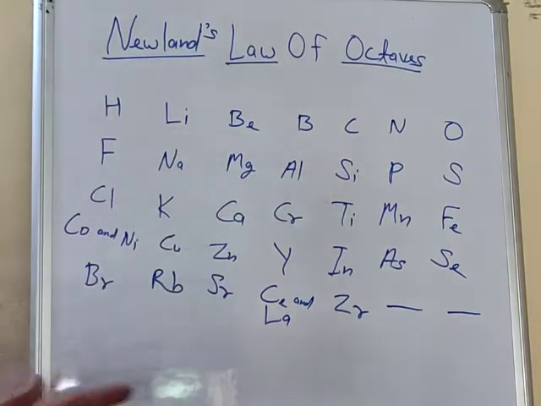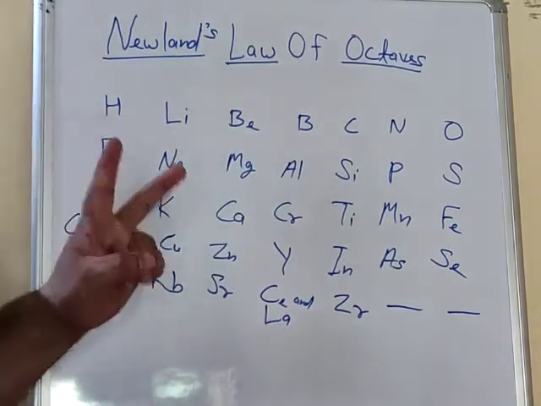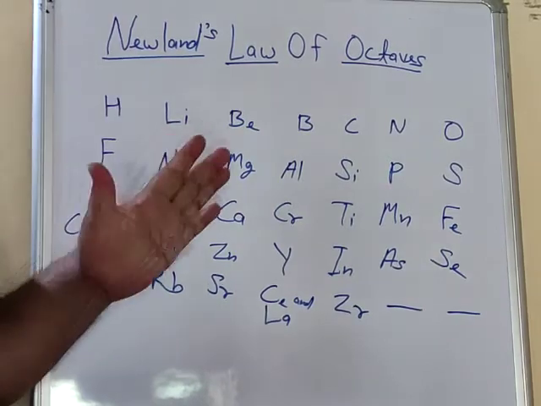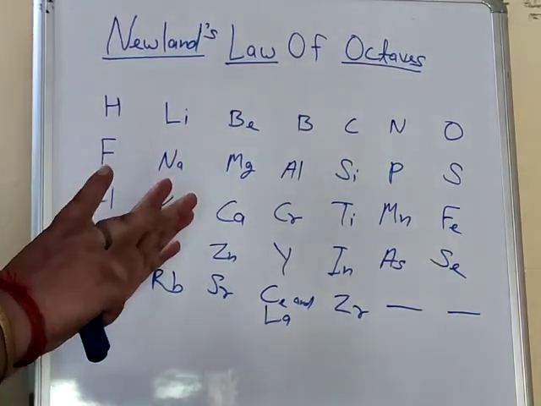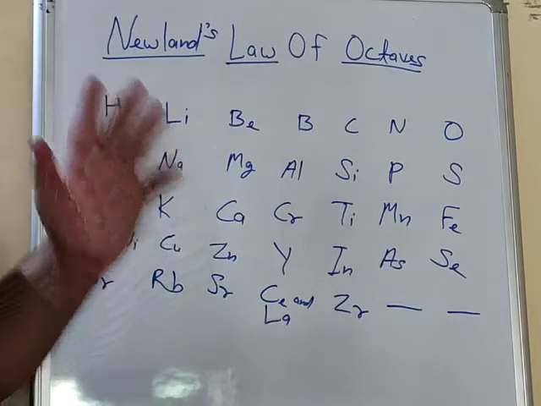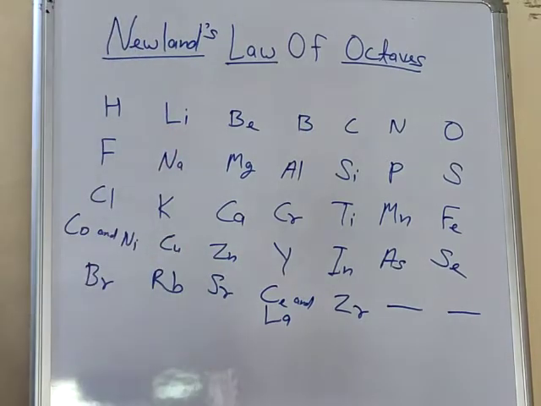So you can see here sa re ga ma pa da ni, and the 8th one is sa again. So the first note is sa and the 8th one is again sa.